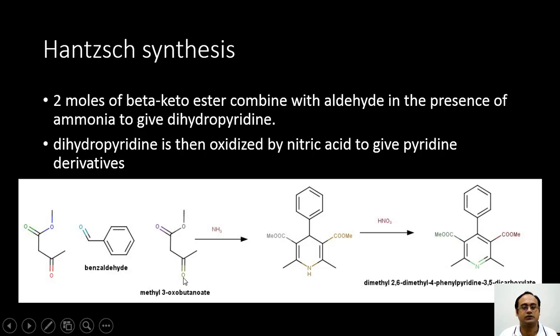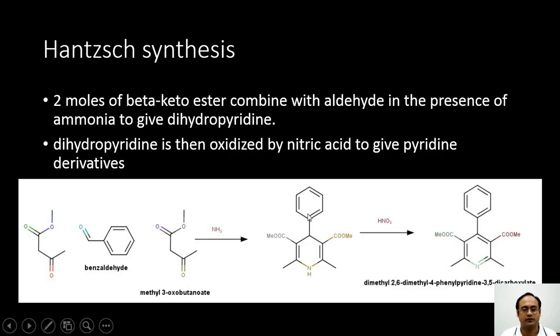So at the beta position there is a keto group, therefore it is known as beta keto ester. This particular example is known as methyl 3-oxobutanoate. When 2 moles of this compound are reacted with benzaldehyde in the presence of ammonia, we get the dihydropyridine derivative, which can be oxidized in the presence of nitric acid to give you the dimethyl 4-phenylpyridine 3,5-dicarboxylate. This is the pyridine derivative.